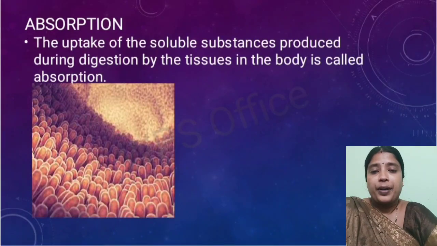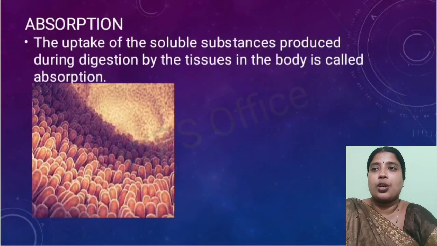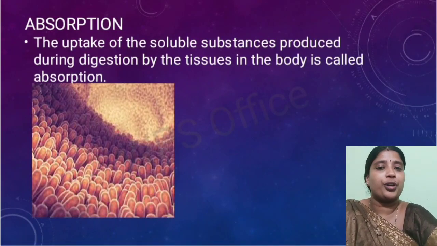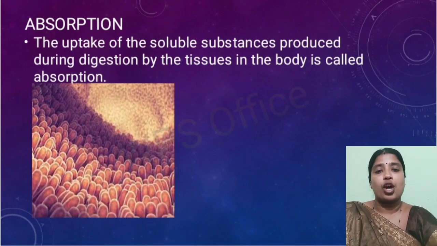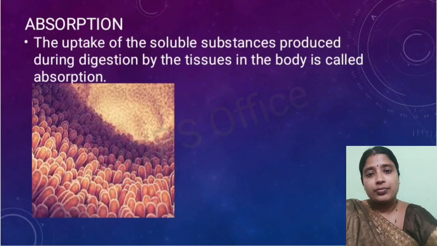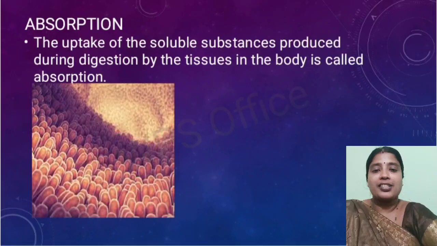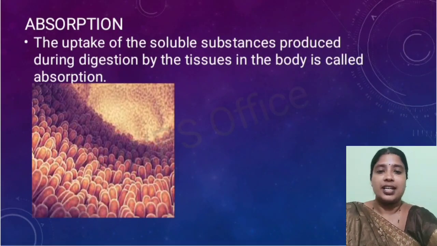Okay, so absorption is the uptake of all the soluble substances produced during digestion. When the food is broken down into simpler substances, it produces soluble substances or nutrients, and these are absorbed by the process known as absorption, through the villi, the finger-like structures present in the intestine.